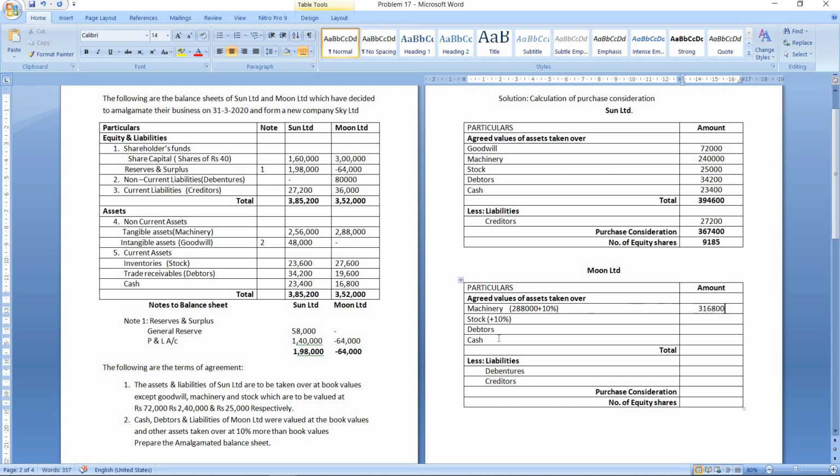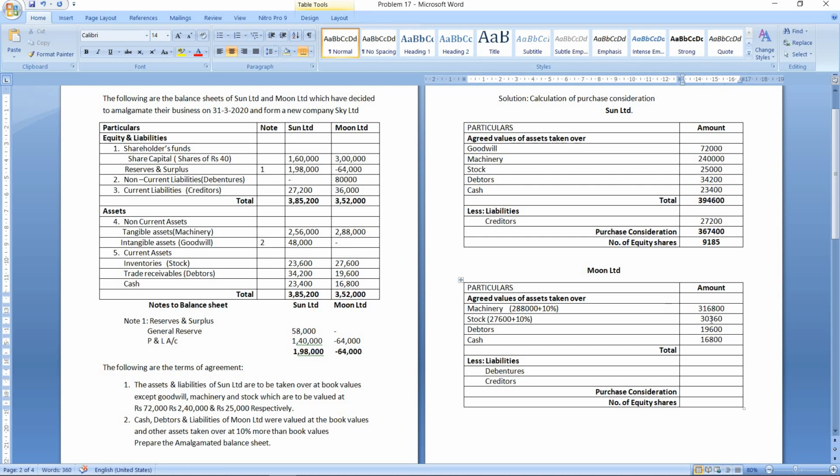So that will be 3,16,800. Okay. Similarly, next asset here is stock, which is 27,600. In that you have to add 10%. So 27,600 plus 2,760. So that will be 30,360. Okay, then debtors are to be taken at the book value, so that is 19,600, and then cash also at the book value, that is 16,800.